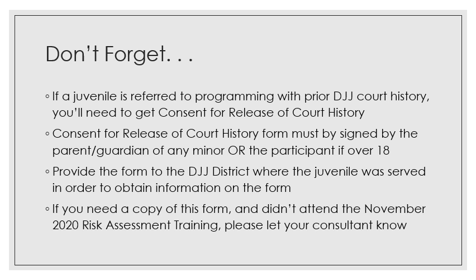Final reminders. If a juvenile is referred to programming that has DJJ court history, but is not being referred by court services, you'll need to get the consent for release of court history I mentioned a minute ago. The consent for release of court history form would be signed by the parent or guardian for any minor, or if the participant is over 18, they can sign for themselves. Provide that form to the DJJ district where the juvenile was served in order to obtain information on the form. If you need a copy of this form and didn't attend the November training or receive those attachments, please let your consultant know so one can be provided for you.